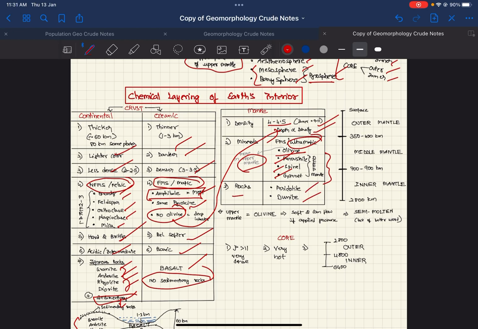The outer mantle is up to 350 to 400 kilometers, the middle up to 700 to 900, and the inner mantle up to 2800 kilometers. In the upper mantle, the most abundant mineral is olivine, which has a special property called semi-molten. Because of this, it flows as a liquid. The core is very dense and very hot. The outer core is up to 4800 kilometers, and the inner core is from 4800 to 6400 kilometers.